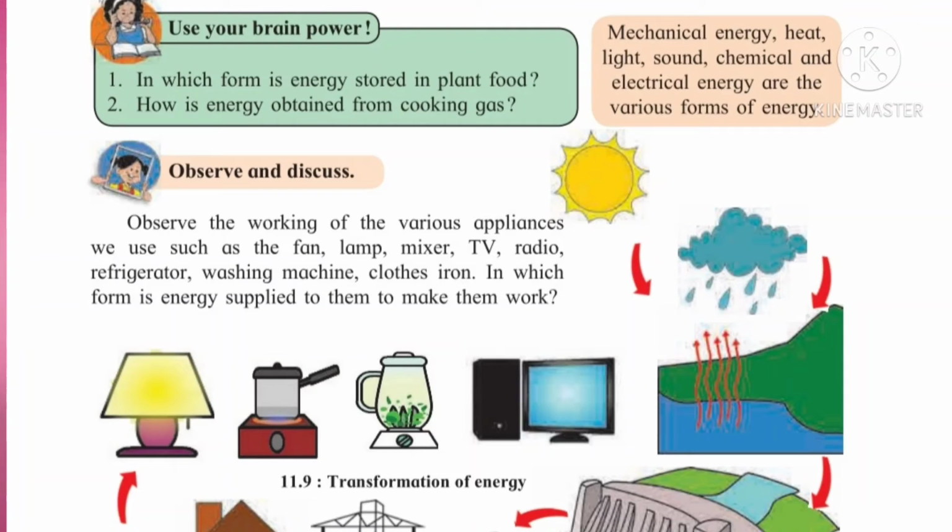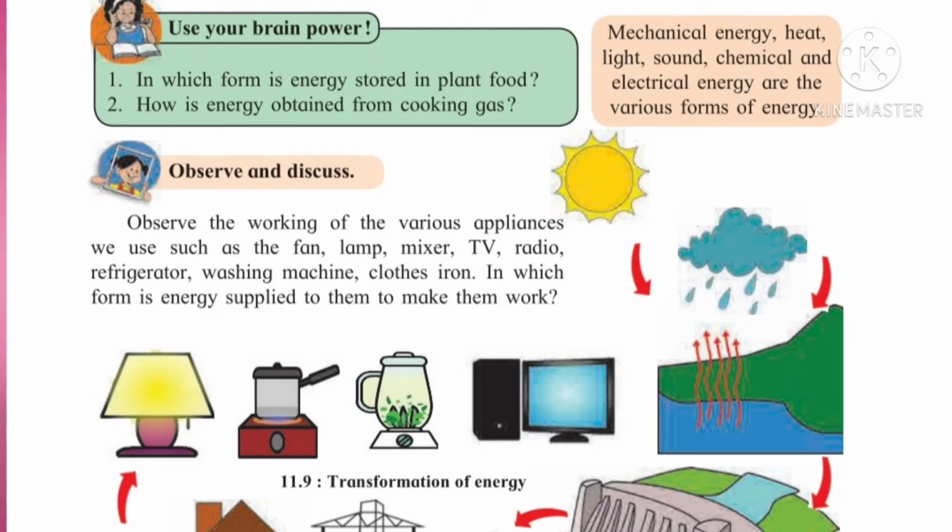Use your brain power. In which form is energy stored in plant food? As the plant prepares its own food by using photosynthesis, in which form is the energy stored? The energy is stored in chemical form, that is glucose. So glucose is one type of chemical, so it is stored in chemical form.